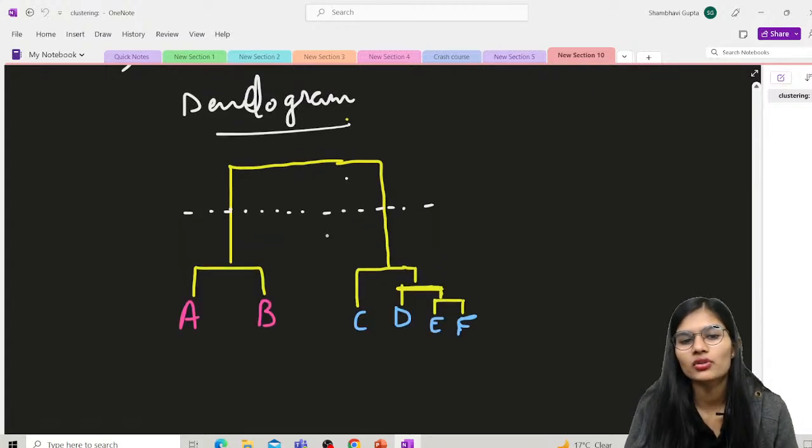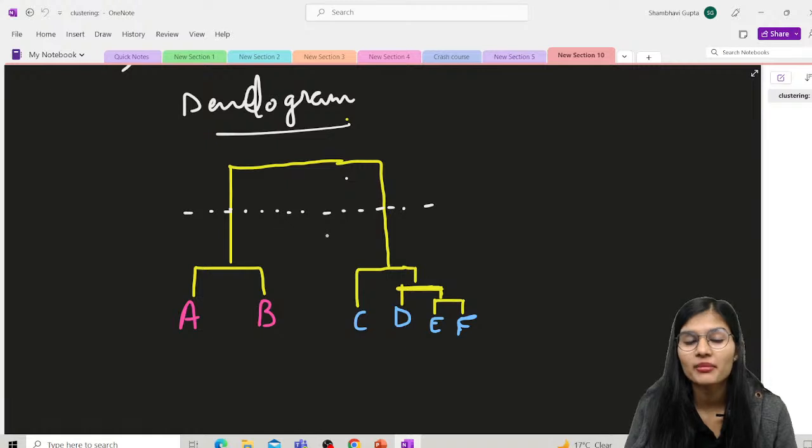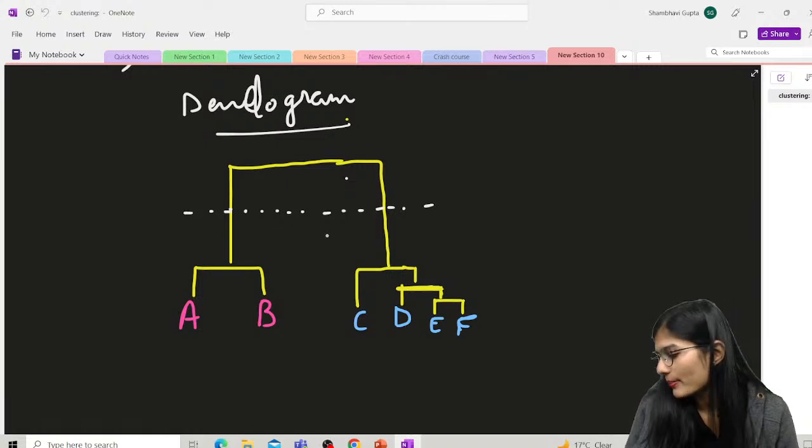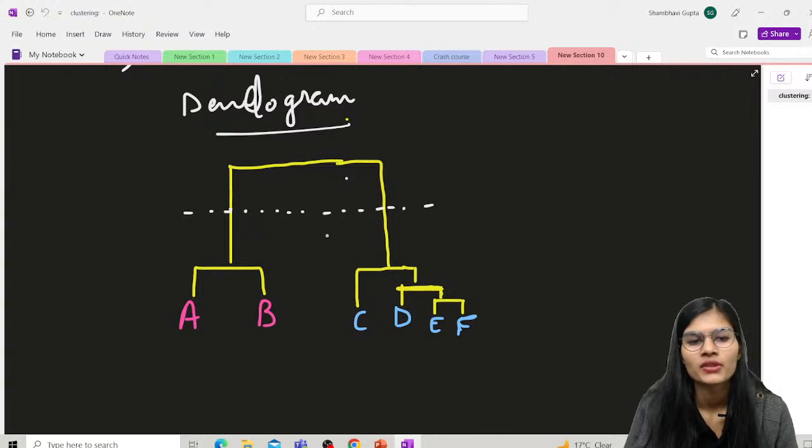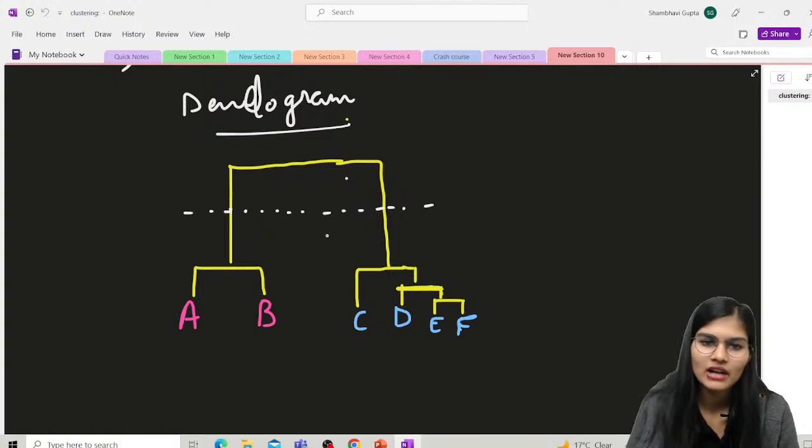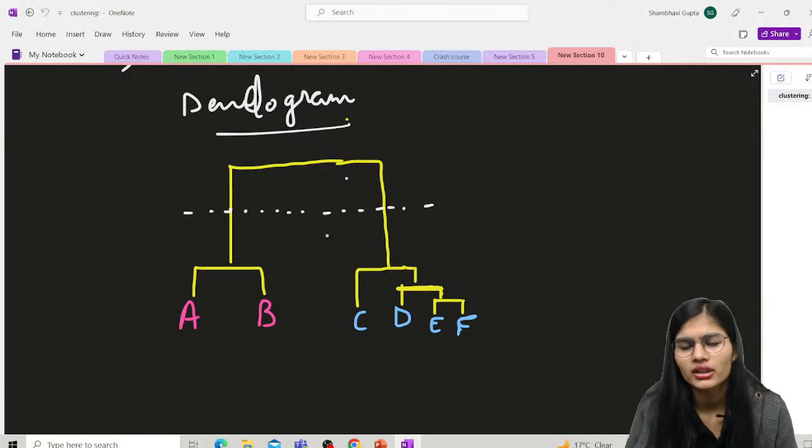I gave you the example of a family tree. In a family tree there are a lot of branches, and those branches are subdivided further. Similarly, you have these dendrograms. Here one branch has other branches, and the next branch is further subdivided.